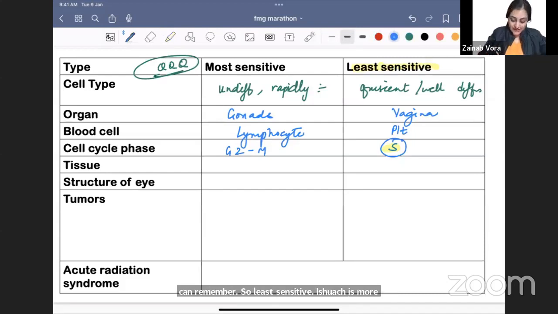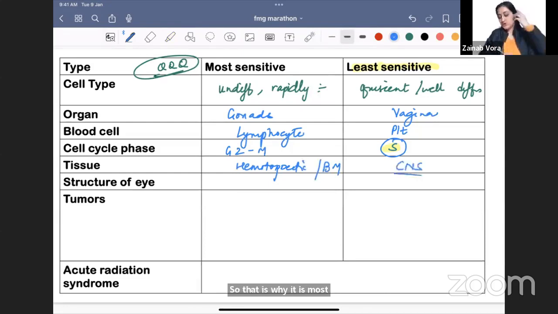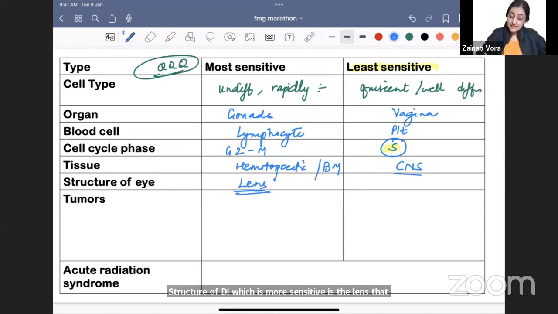Tissue which is most sensitive is hematopoietic bone marrow. Bone marrow is constantly producing blood cells, so that is why it is most sensitive. Whereas least sensitive is the brain, where neurons don't divide. Once damaged, they are not going to divide. Structure of the eye which is most sensitive is the lens. That is why cataract is a side effect. Least sensitive is going to be the sclera.